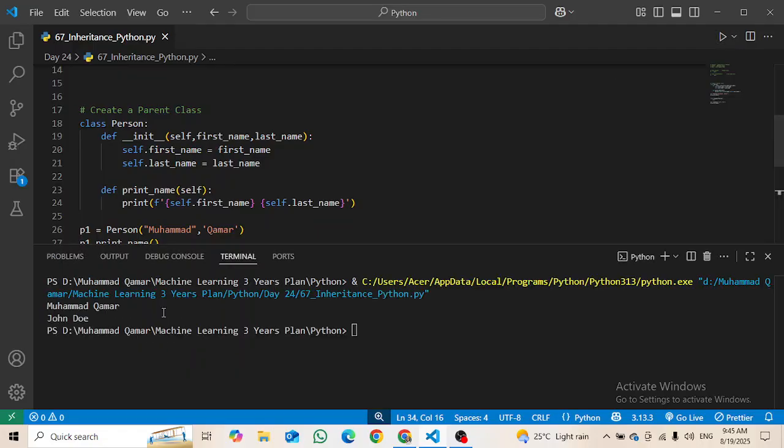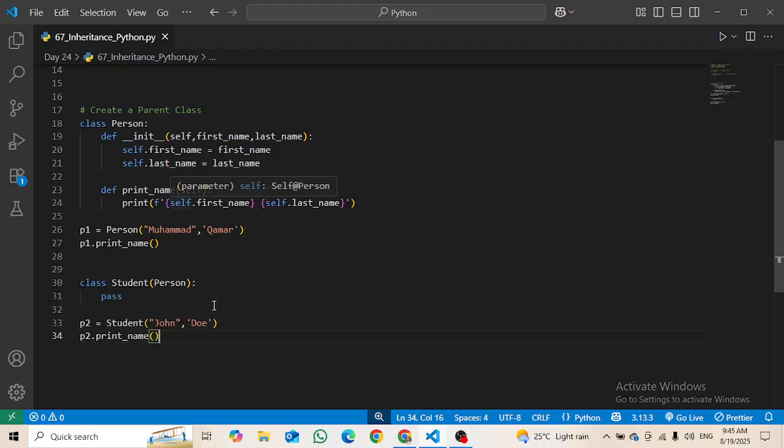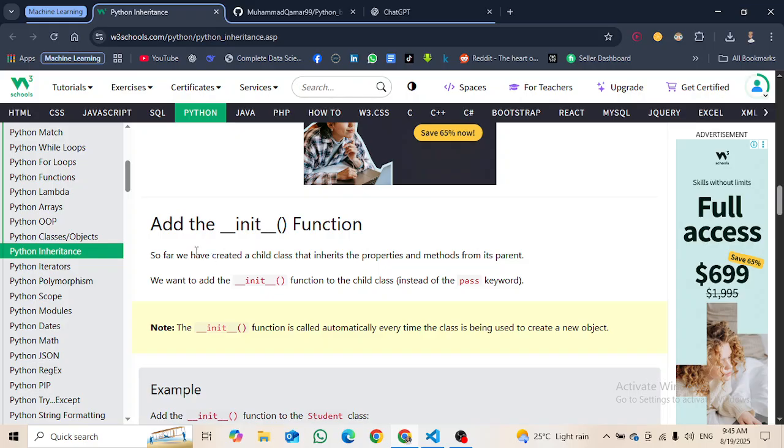Now run it. Here you can see it is still running. So that is how we can inherit the properties of one class inside another class. So this is called inheritance. Hope you got the point.